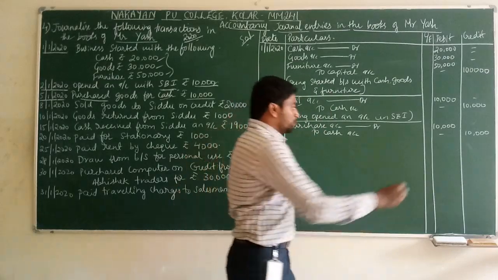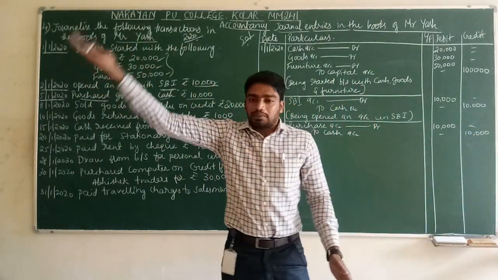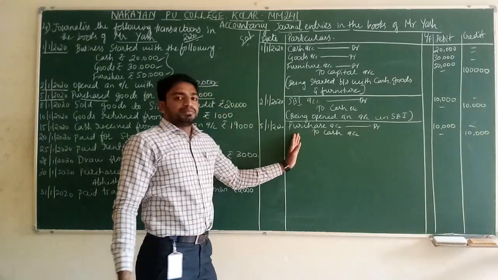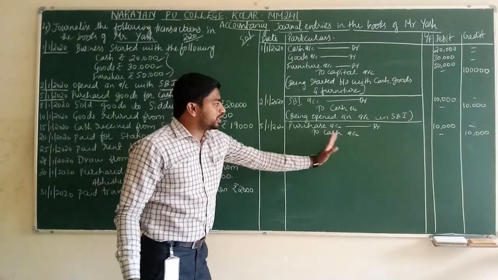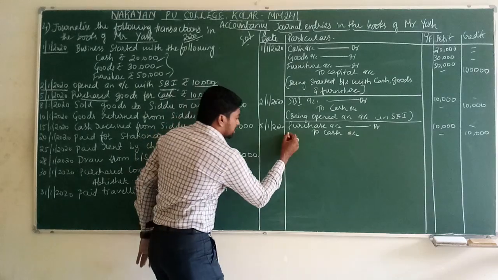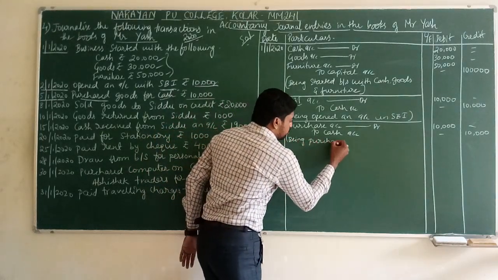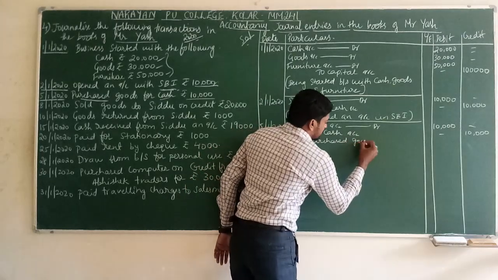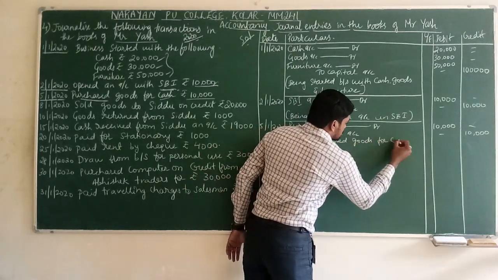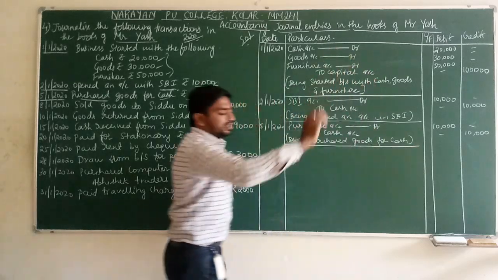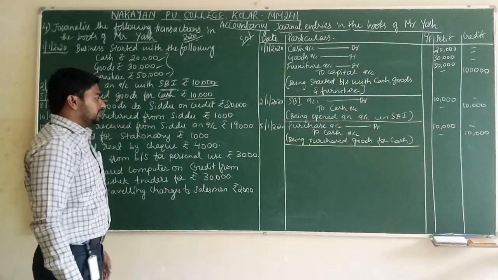Understood here? I hope everyone is understanding. We are purchasing and we are giving cash. So the journal entry will be purchase account debit to cash account. Narration: being purchased goods for cash. Very simple. Close the journal entry. This is how we have to close the journal entry.